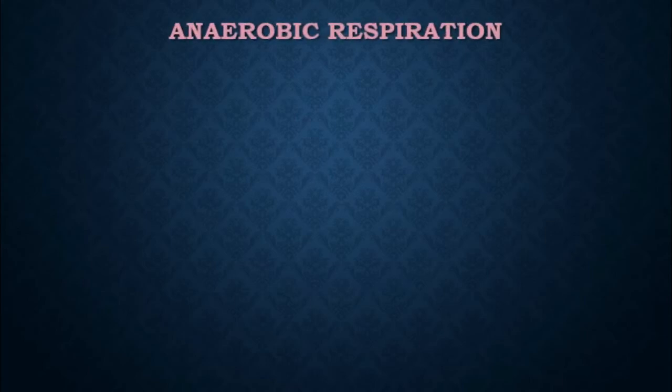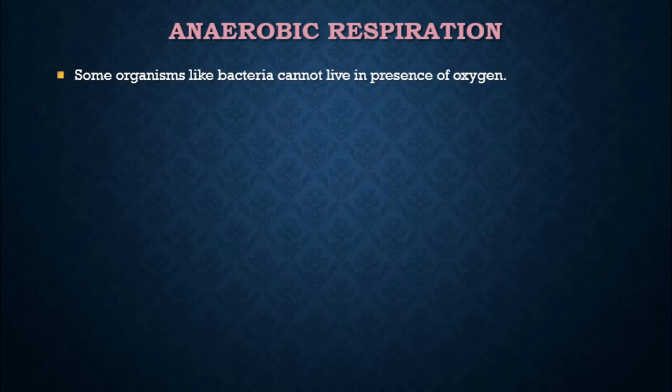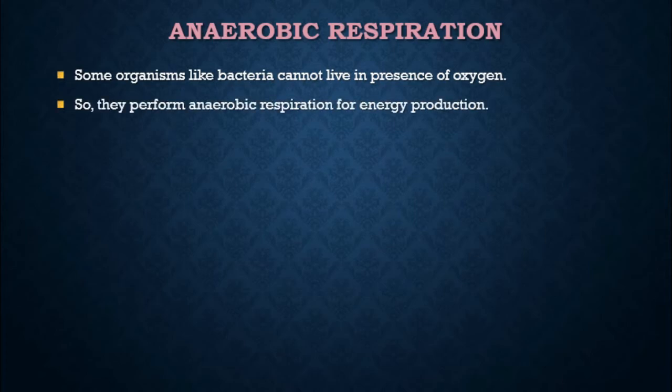Respiration is of two types, aerobic and anaerobic. So far we have seen aerobic respiration. Now we will concentrate on anaerobic respiration. Some organisms cannot live in the presence of oxygen. For example, there are many types of bacteria. They cannot live in the presence of oxygen. Such living organisms have to perform respiration anaerobically, that is, without the presence of oxygen, because they have to produce energy.